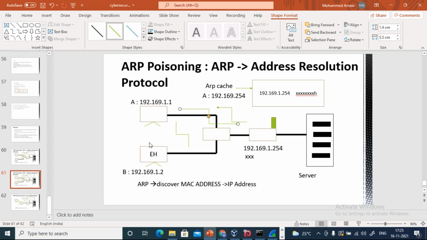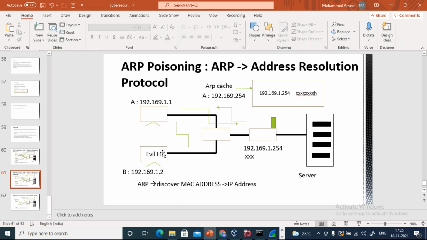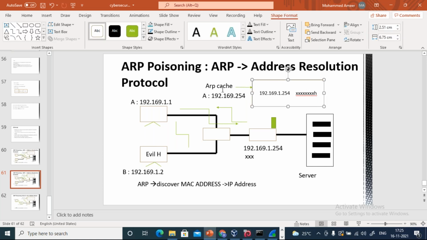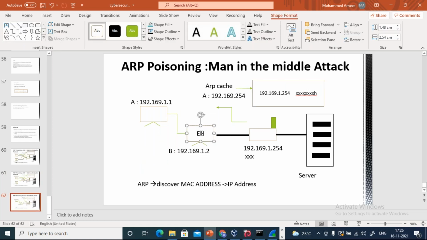So this person, the ethical hacker, not ethical hacker, sorry, evil hacker. This is an evil hacker. I only got confused. Let me write it there. Evil hacker, what is he going to do? He is going to send some crafted ARP messages to the host, pretending to be the default gateway, so that he can poison the ARP cache memory of host A by sending his MAC address. So that when host A sends any request, it is going to be sent via this evil hacker's system. I hope you're getting it now. Using the MAC address, you will identify the machine as well. Clear?